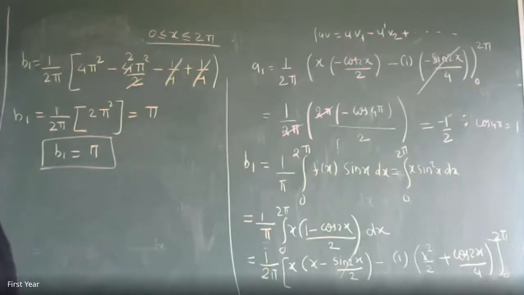Is it okay? Such types of questions will be there in MCQ. In your theory exam, everybody will have to solve the entire question, if there was a theory exam. Right now, the values are like this: B1 is equal to pi, and A1 was turning out to be minus half. So is it clear to everyone how to get the coefficients?